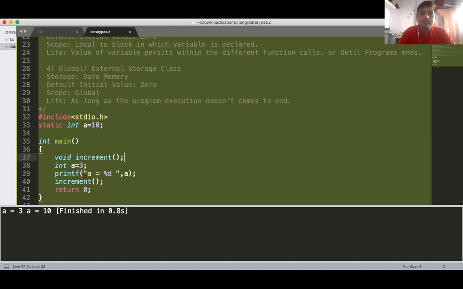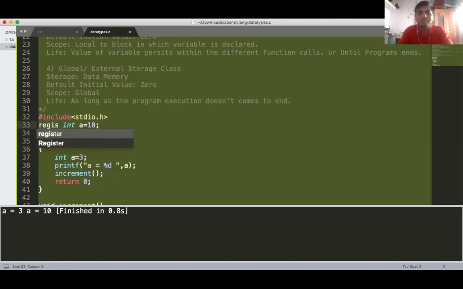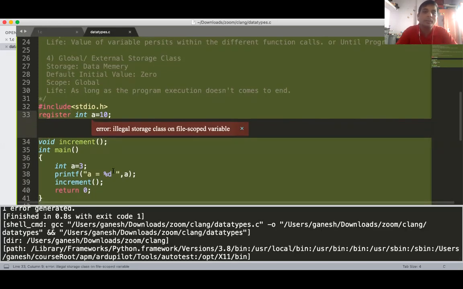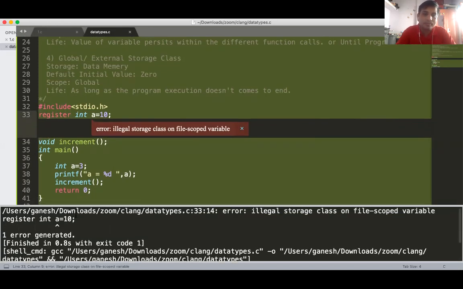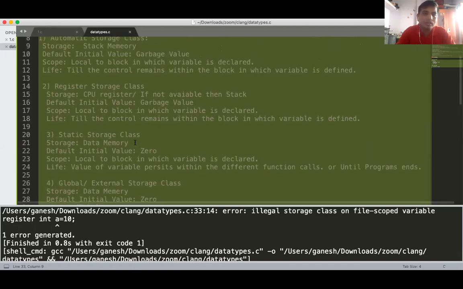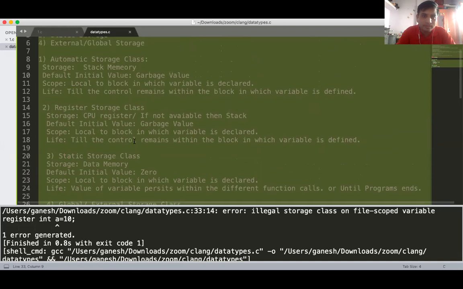So what if we declare register there, sir? Where? register int a is equal to 10, outside. Still it is globally declared, no, sir? So it's globally declared, but here it will give an illegal storage class on file scope error because of this one.